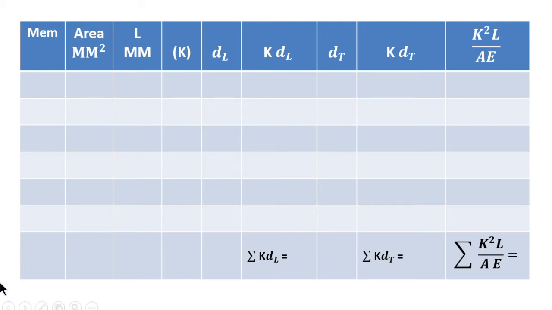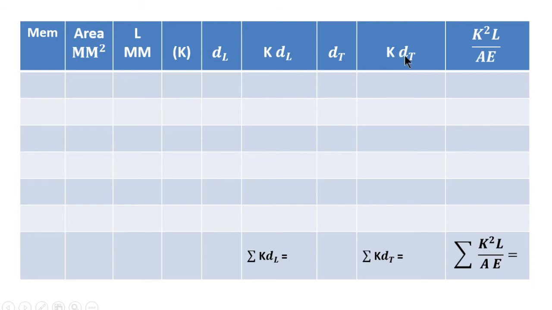The first column is the member, the second column is the cross-sectional area of each member, then the length of the member, then K, the force developed in the member due to the unit load, and here DL is the length of too short or too long, and the next column is K into DL. Then DT is the length change due to the rise or fall of temperature.